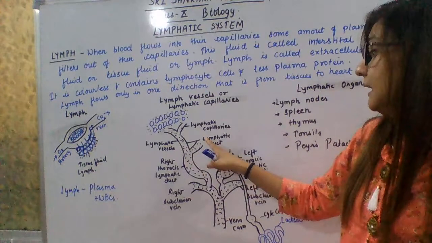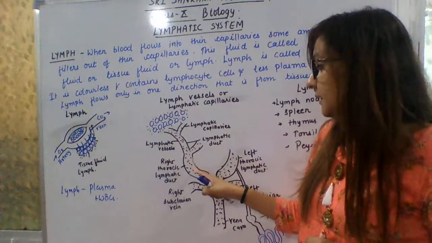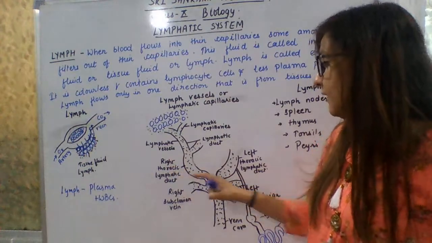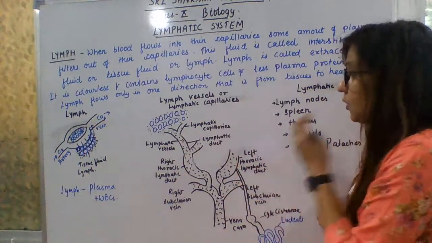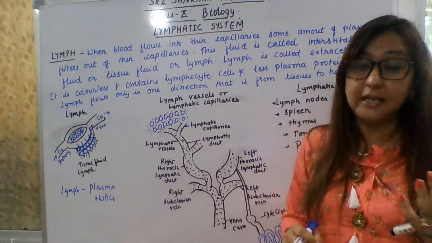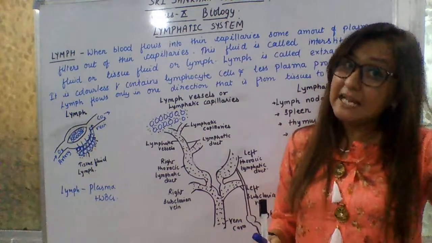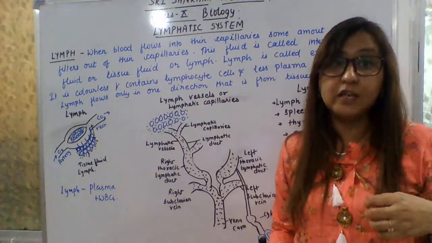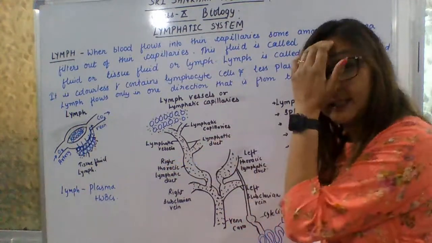After the lymphatic duct, it will combine to join the right thoracic lymphatic duct and the left thoracic lymphatic duct. So these two lymphatic ducts are present. Basically, the right thoracic lymphatic duct has all the lymph which is present in the right side of your body. All the lymph from the right side of the body gets poured into the right lymphatic duct, or you can say the right thoracic lymphatic duct.